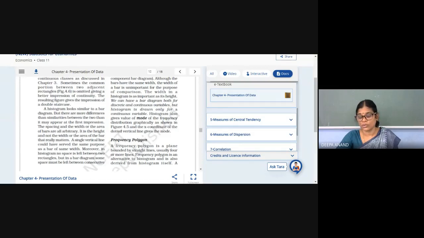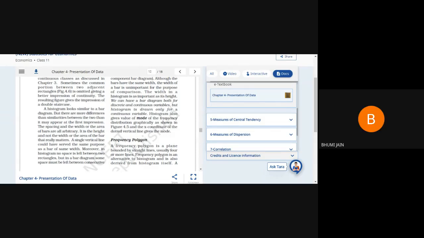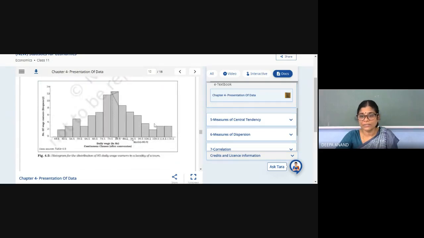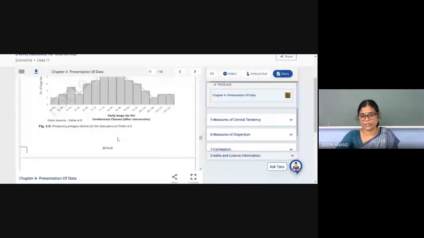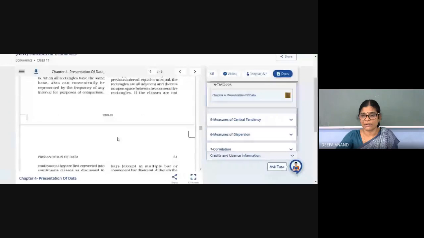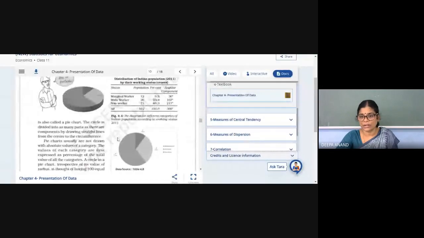Why? The one that is tallest has repeated the most. Yes or no? Yes, ma'am. That is why histogram gives the value of mode, and the ogive will give you the value of median. Very good. For ogive, you take the cumulative frequency, and that will give you the median, and histogram will give you the value of mode.